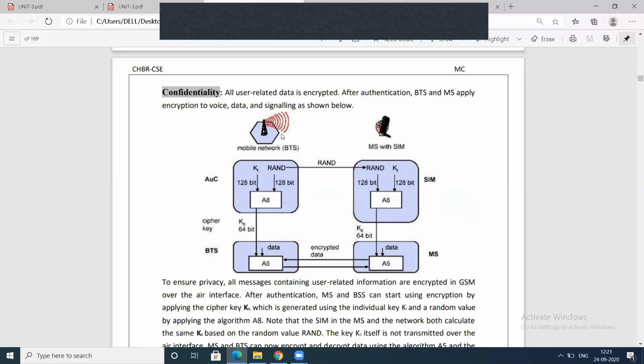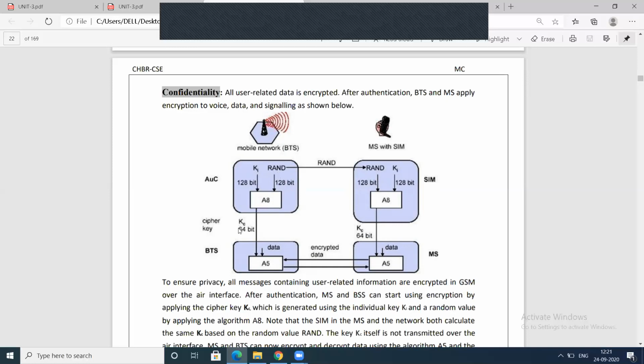Here, the components are the mobile network on the left side and the mobile station with SIM card on the right side. At the authentication center, we have taken a key value of 128 bits and a random number of 128 bits and used the A8 algorithm. The A8 algorithm is used to generate a cipher key. What will be the result after applying the A8 algorithm on the key value and random number?